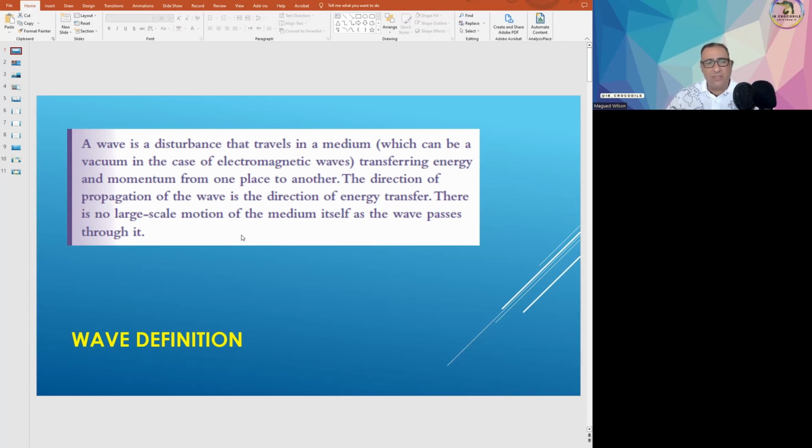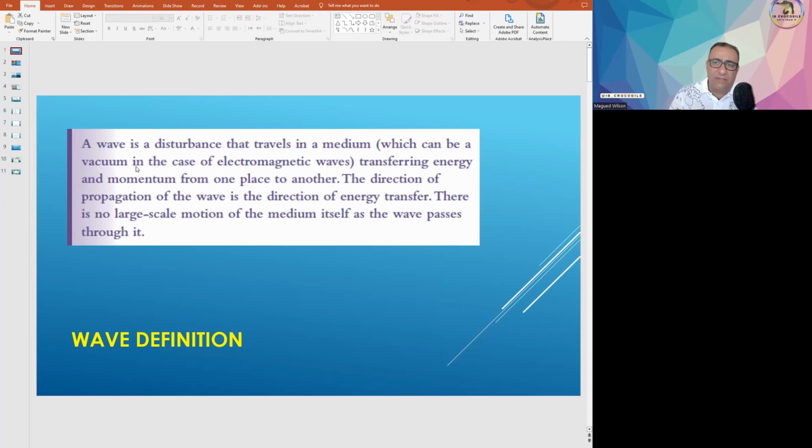From here, I can classify waves. One classification is that waves can be mechanical waves or electromagnetic waves. Mechanical waves are waves that need a medium to propagate, like air, for example, water, any medium. But if the waves do not need a medium, if the wave can pass through vacuum, then these are non-mechanical waves, and we call them electromagnetic waves.